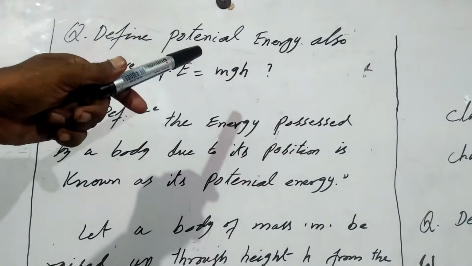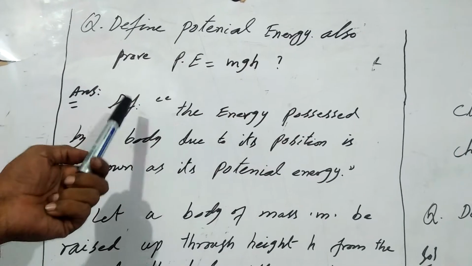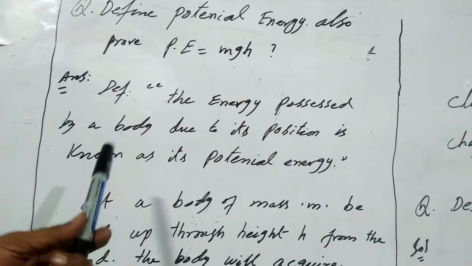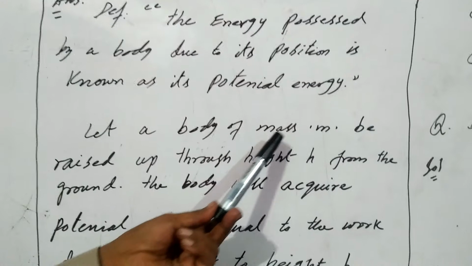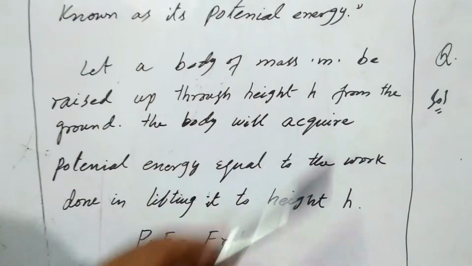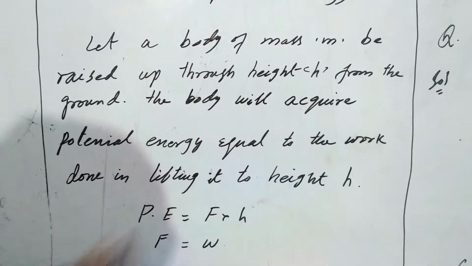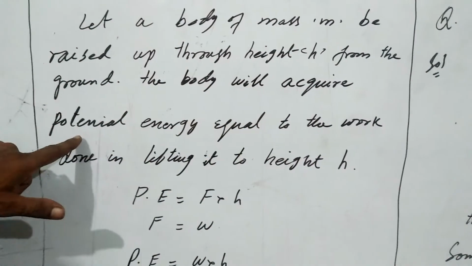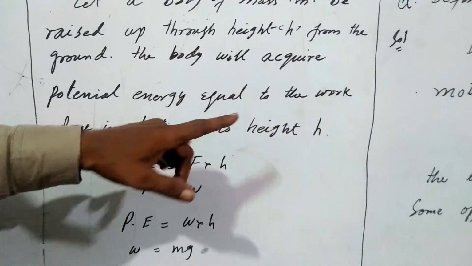Define potential energy, also prove PE is equal to mgh. The definition is, the energy possessed by a body due to its position is known as its potential energy. Let a body of mass m be raised up through height h from the ground. The body will acquire potential energy equal to the work done in lifting it to height h.